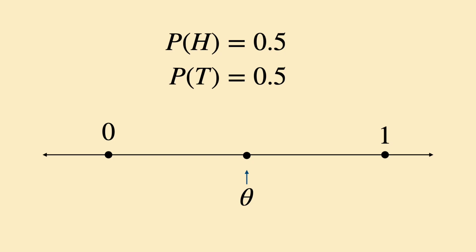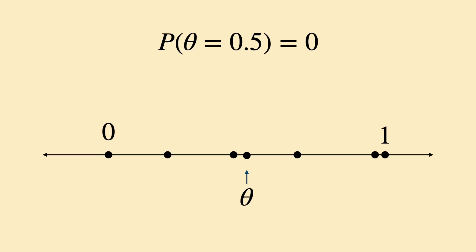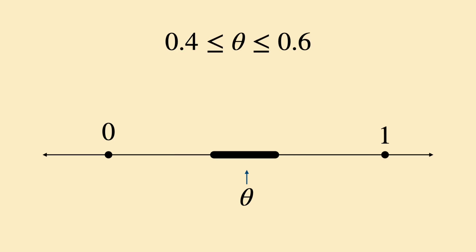A coin is considered fair if theta is close to 0.5. However, the probability of theta being exactly 0.5 is 0, since 0.5 is one of infinitely many numbers between 0 and 1. So instead, we'll say that a coin is fair if theta is between 0.4 and 0.6.